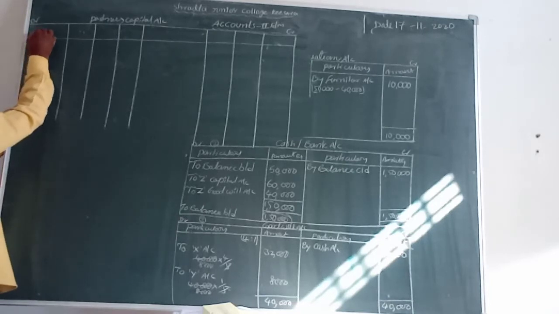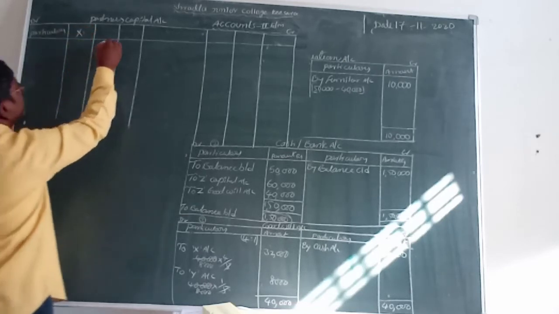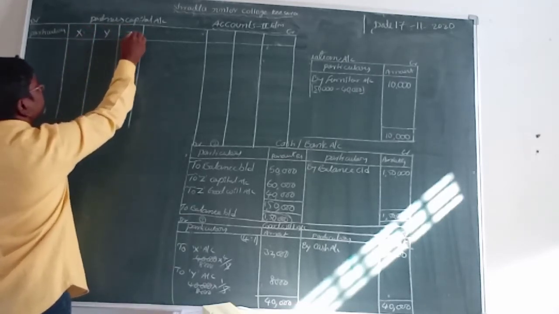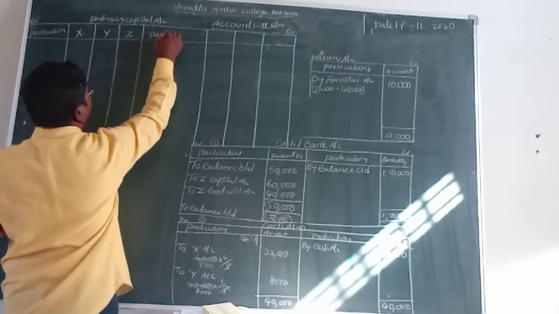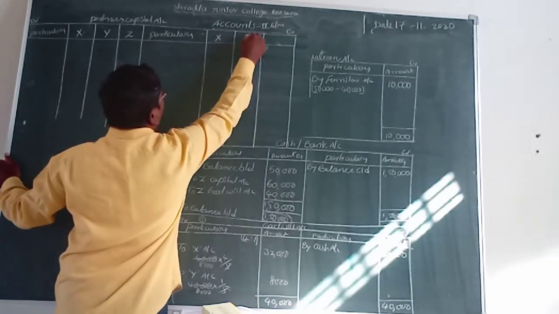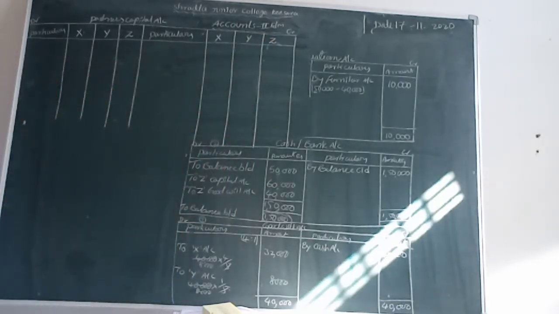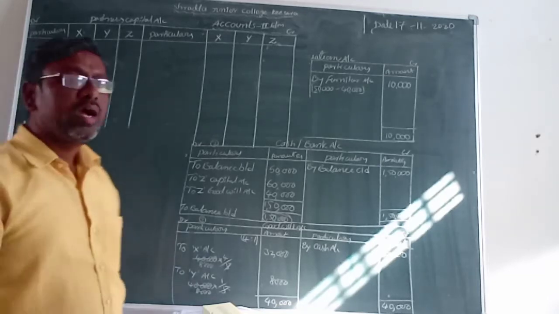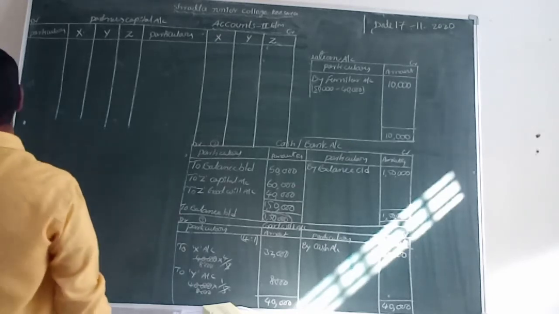First is particulars. Here is X, here is Y, here is Z. How many partners are there? 3 members. Here also, let us take particulars X, Y and Z. These are the 3 partners. Now we record the opening balance. In the partners' capital account it is on the credit side. So how do we record that opening amount?